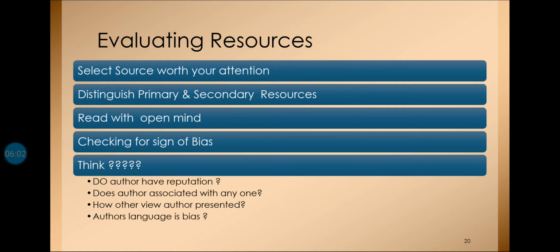Does the author associate with anyone? I have already discussed this: is the person associated with any body, firm, or particular individual? How has the author presented the views of others? Is it manipulated, changed, or given the emotional touch of the author himself? Is the language of the author biased, or is it straightforward? These are the things you should evaluate while reading research work.